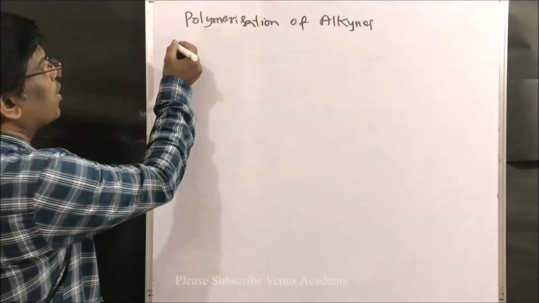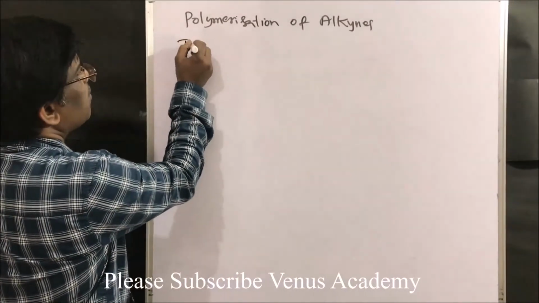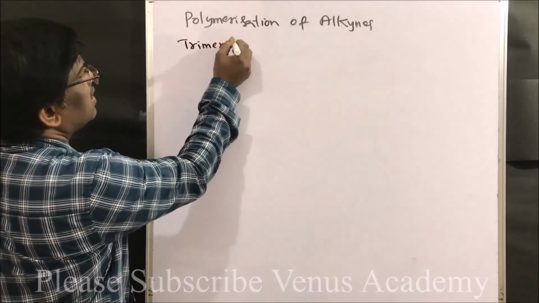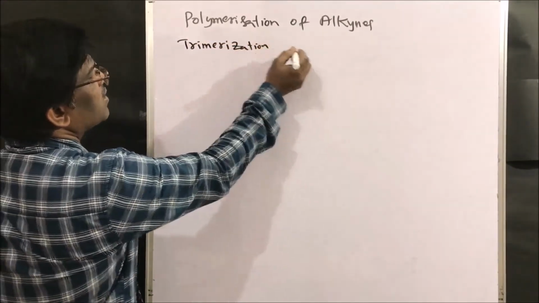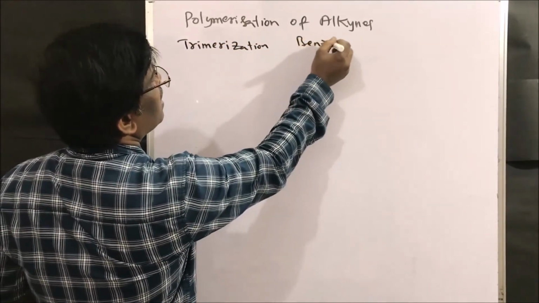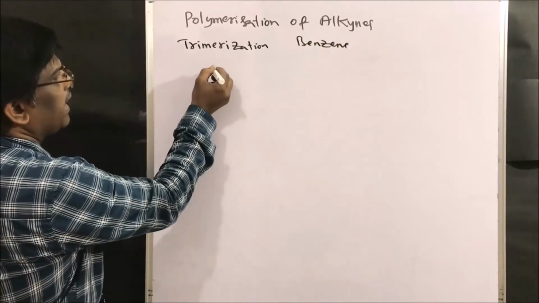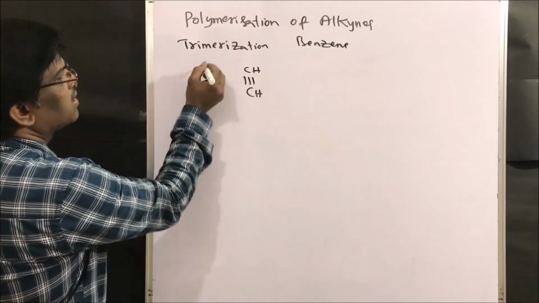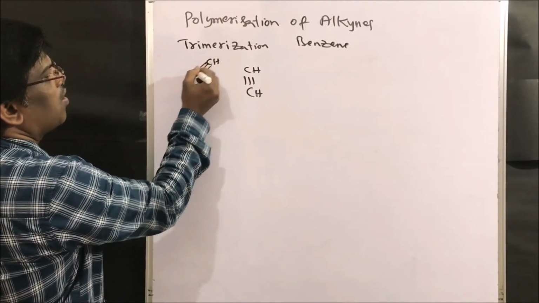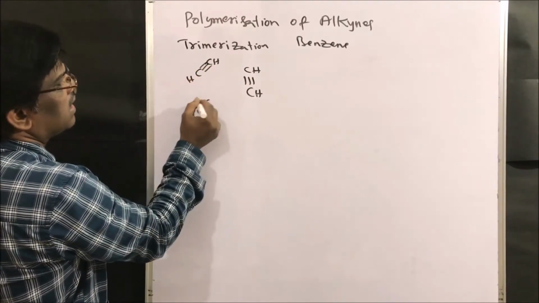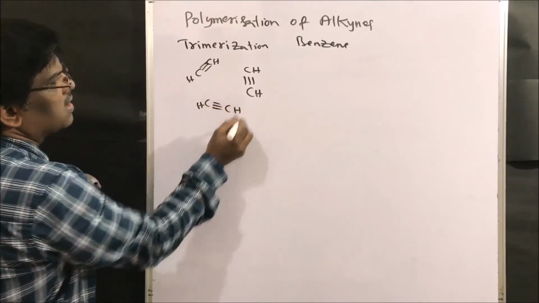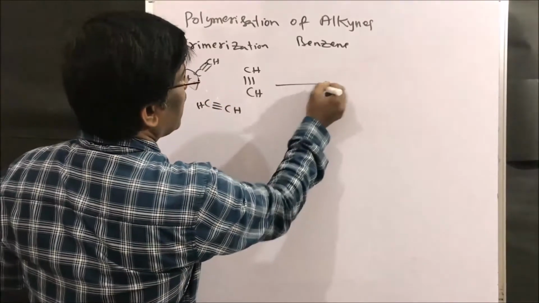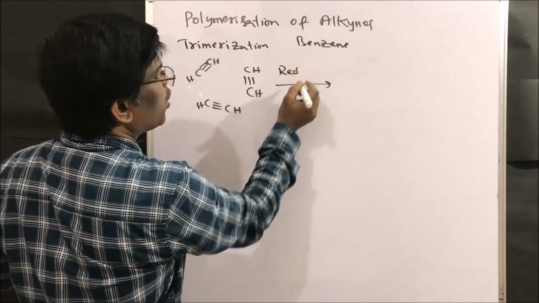Next, a very, very important reaction of alkynes is trimerization, or preparation of benzene. So if I take CH triple bond CH, here CH triple bond CH, here CH triple bond CH, right? It is very, very important, friends.